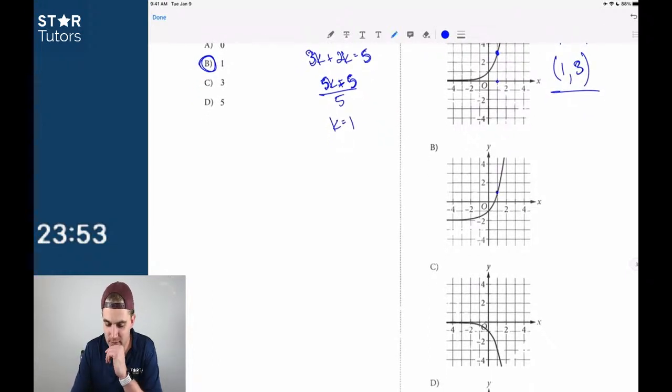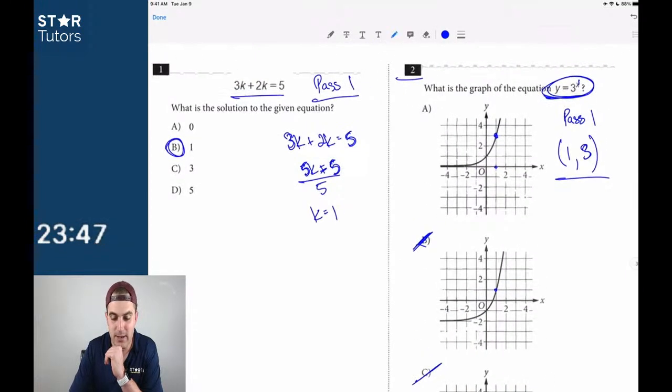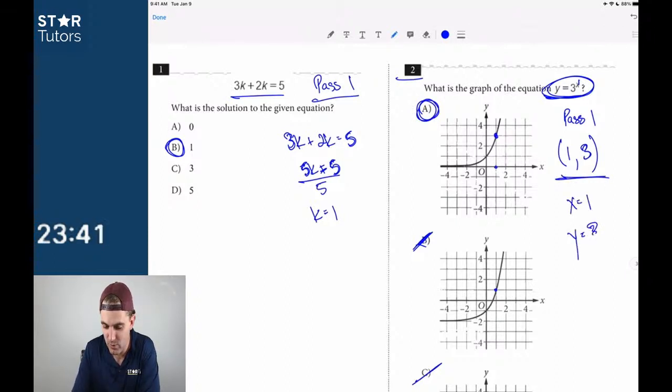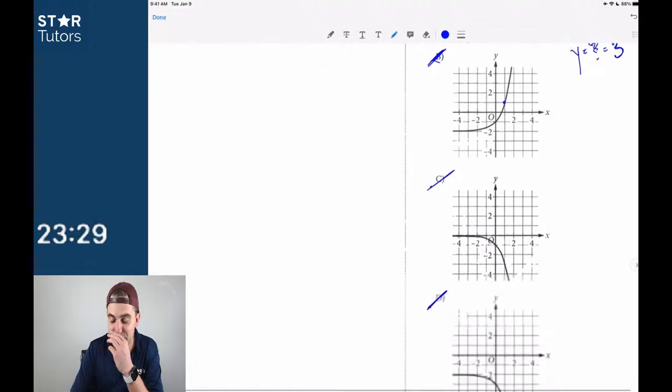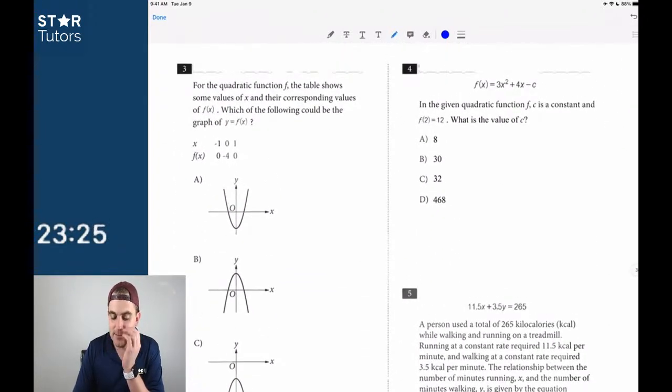The second one does not have a point at (1, 3), so that doesn't work. The third one doesn't. I can already see the fourth one doesn't. Boom. I plug in one answer choice. I plugged in x equals 1, so if x equals 1, what is y? y is 3, right? When we plug it into the equation, there's only one graph that has (1, 3) as one of the points on the graph, so I know that has to be the answer to number 2.